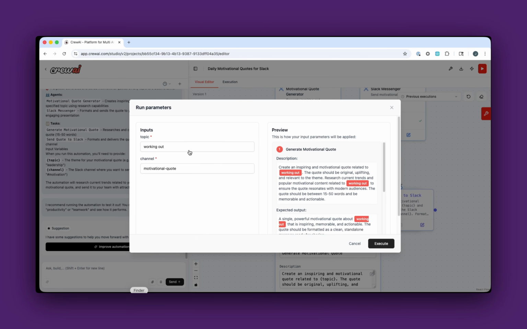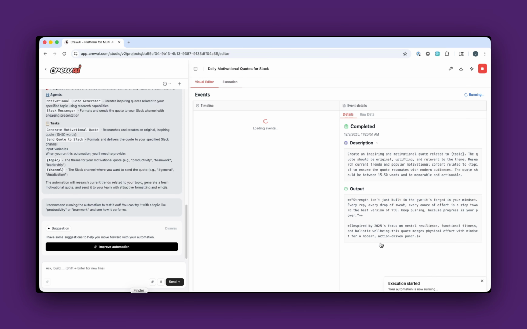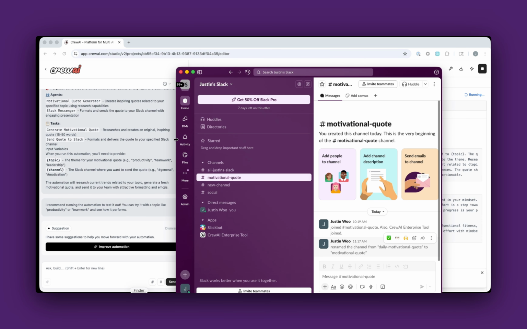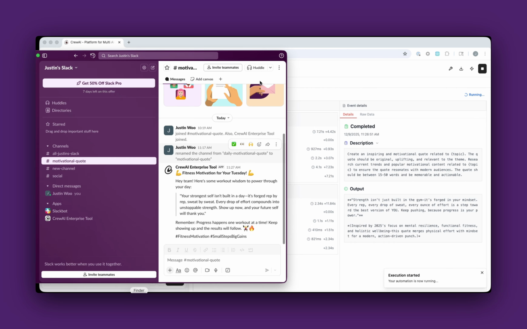So to do that, let me write in a topic, working out, and the channel I'm going to post it to is a channel I created in Slack called Motivational Quote. I'm going to go ahead and execute this. And here you can see it's created a motivational quote for me on working out.